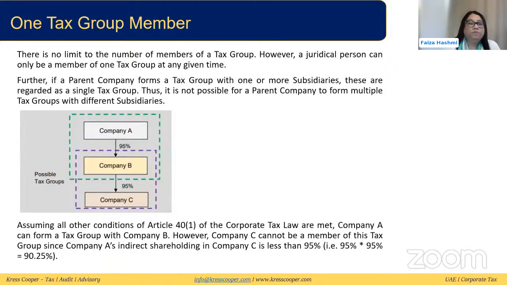So let's look at this example. Company A is holding 95% of company B, which means that company B is a subsidiary of company A. So the first condition is being met, with 95% ownership. Then company B is owning 95% of company C. So the indirect ownership of company A in company C is less than 95%, in this case 90.25%, which means company C cannot be in a tax group with company A. But company B can be in a tax group with company C, and it can also be in a tax group with company A. So here company B will have to decide, because it cannot be in two different tax groups. Either it can be in a tax group with C or it can be in a tax group with A.